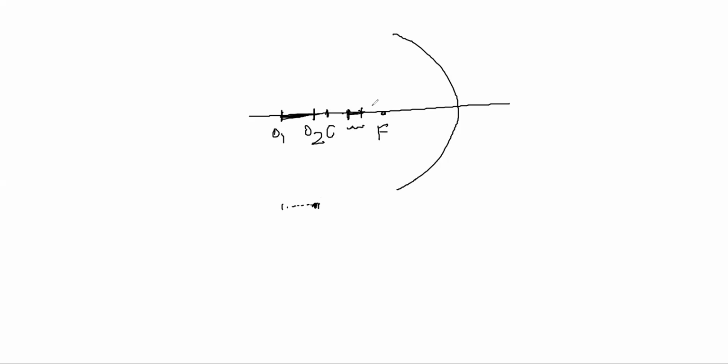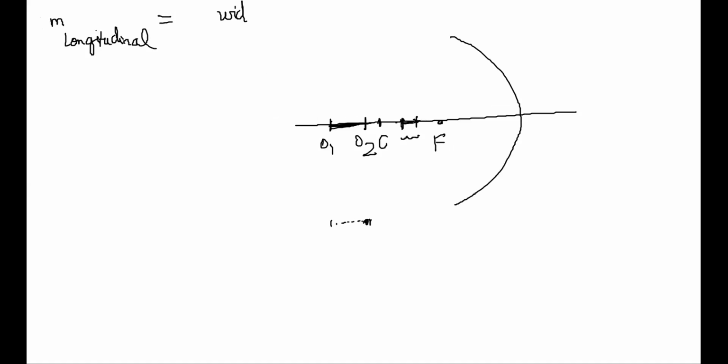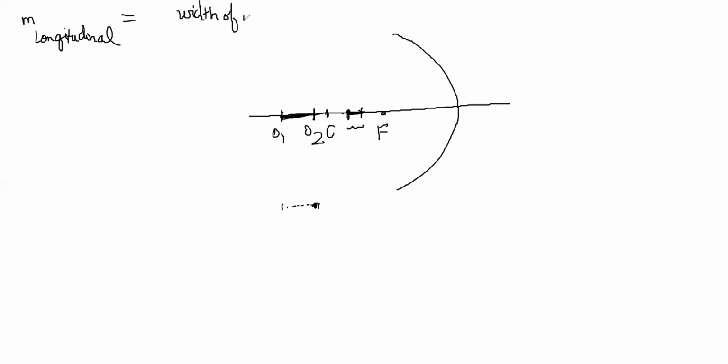So now what we want to understand is what will be the magnification or the length of the image, right? You can say this is called a longitudinal magnification. Longitudinal, not the regular kind of magnification when your objects were like this, right? So it will be equal to width of image by width of object. So how will we figure this out?